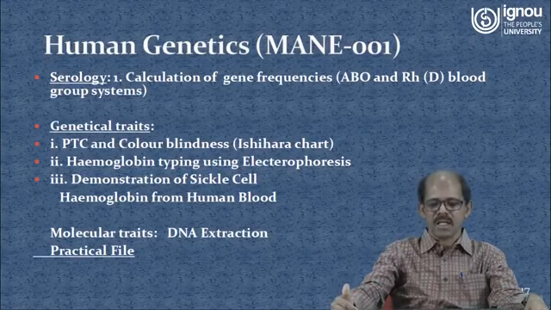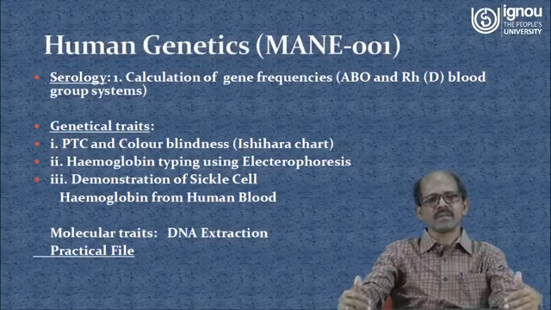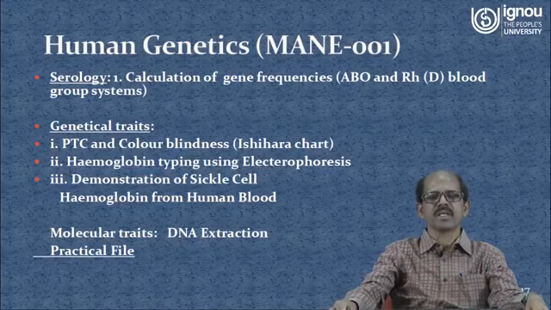Sickle cell hemoglobin is prevalent in African populations. We have included a chapter on how to demonstrate the sickle cell hemoglobin from human blood.